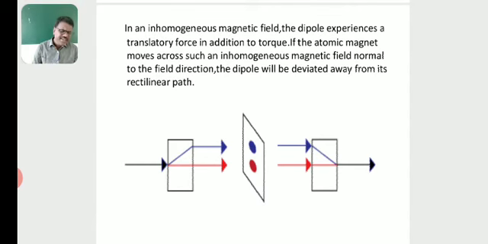So look here, each magnet behaves as a dipole, and when it is placed in the magnetic field, it experiences the translatory force and torque, so the dipole deviates from its rectilinear, that means straight, path. This is what we see in the diagram, when we deviate a beam, where the atom deviates.